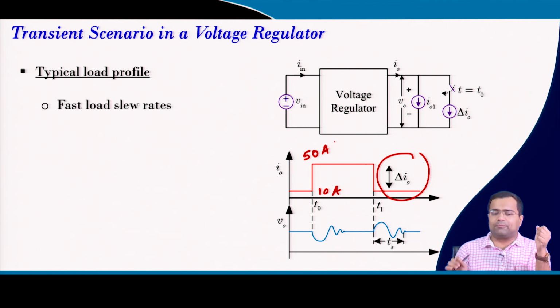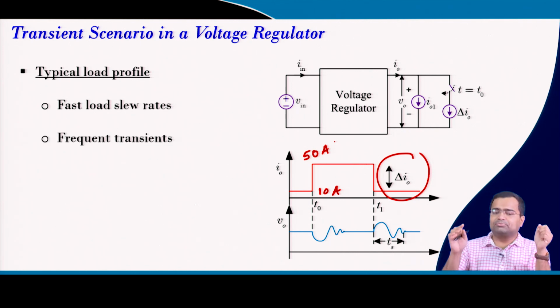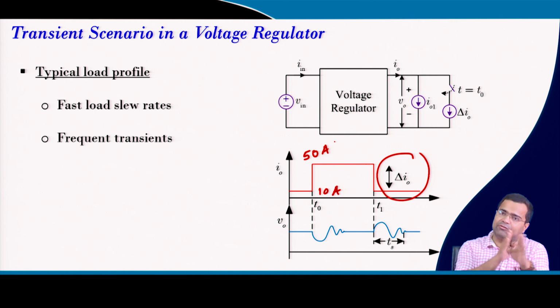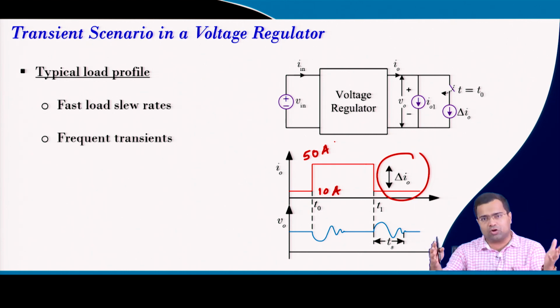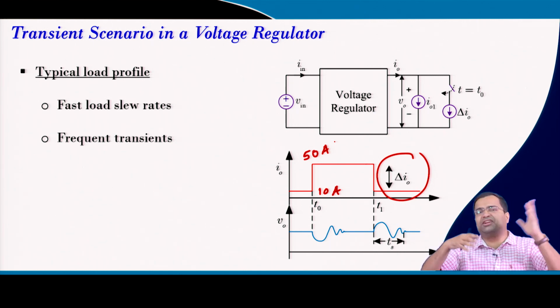In the typical load profile, the load changes very fast and the slew rate can be a few hundreds of amperes per microsecond. This transient can appear frequently, because with a computational load, depending on the instant of computation, the load current can change drastically.